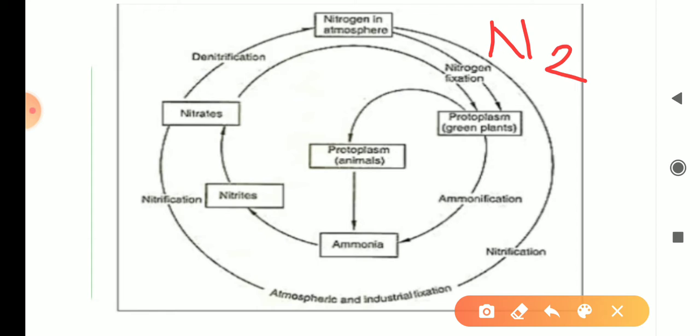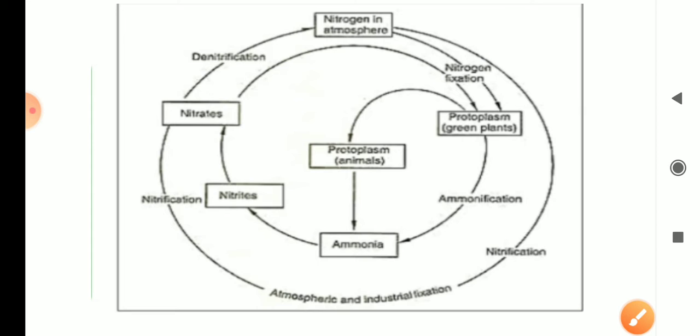You have eaten chips, kurkure. When you open the packet, a gas comes out, the gas filled inside the packing of chips, kurkure, etc. This gas is nitrogen. So we have come to know what nitrogen gas is. Now we will study the cycle, or biocycle, of nitrogen gas. Before that, we must know what steps are included in the nitrogen cycle.